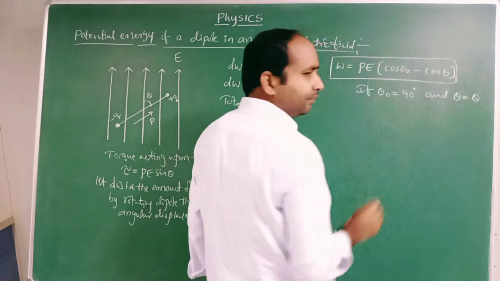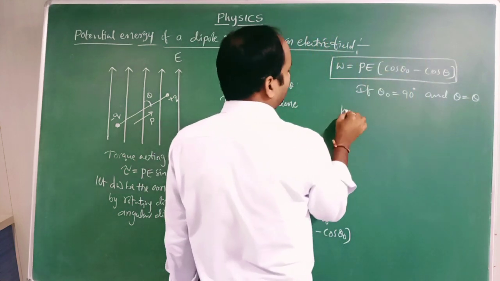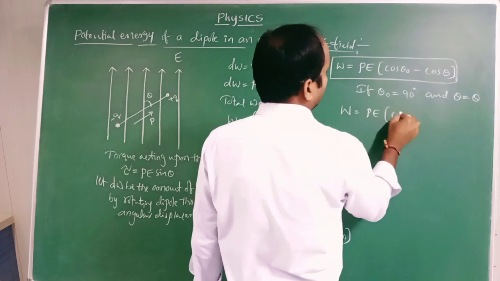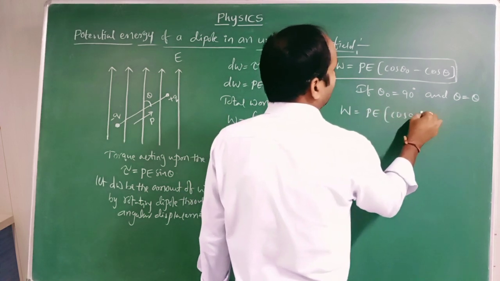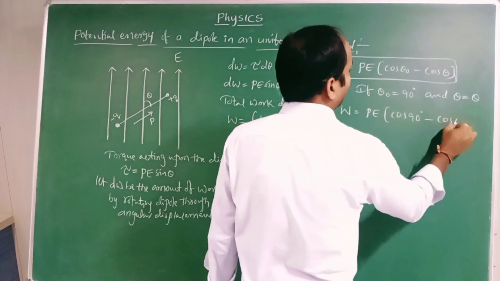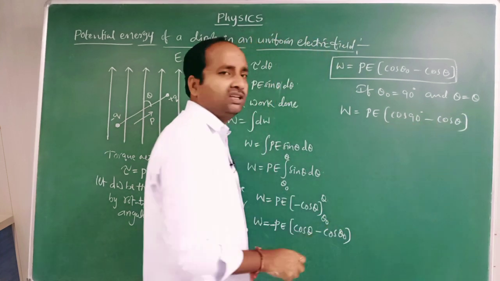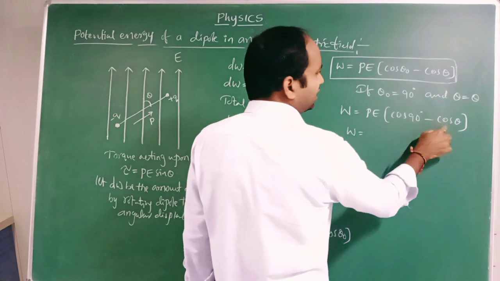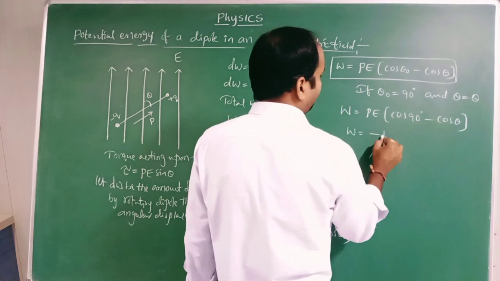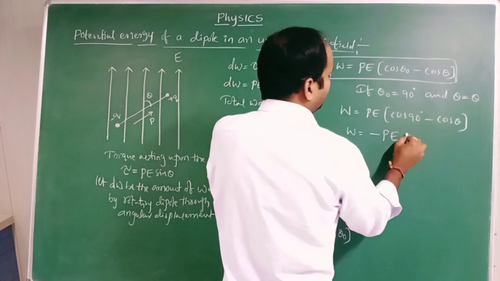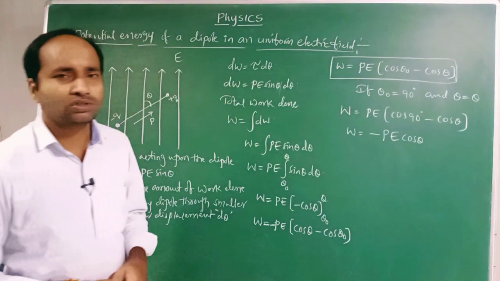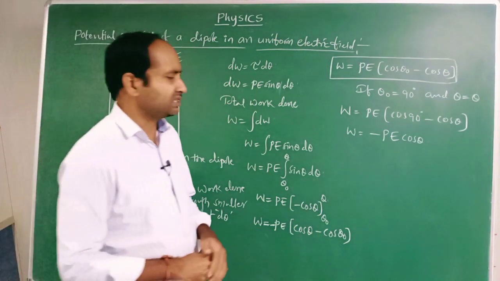Then W equals PE of cos 90 minus cos theta. Cos 90 is 0. So W equals 0 minus cos theta, that is, W equals minus PE cos theta.